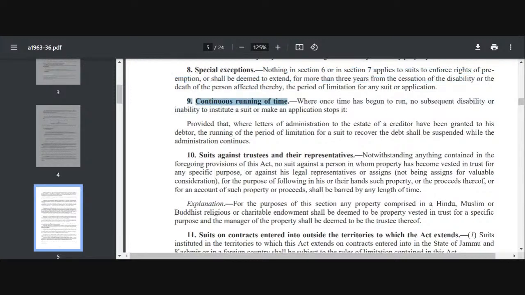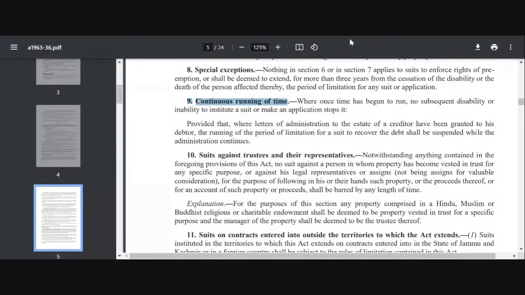Now section 9, again very important, continuous running of time. Here it is being said that once your suit has started, once your time period has started, it will not stop. So once the clock starts running, it will run continuously. It is not going to stop. Once your time has started to run, no subsequent disability or inability to institute a suit and make an application will stop it.